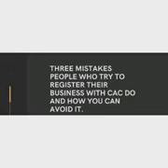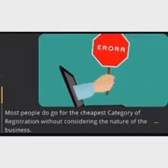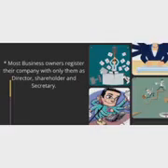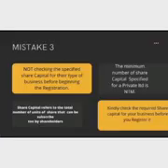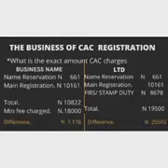And there are certain mistakes people used to make when they want to register their business with CAC. Number one, they go for the cheapest category without considering if it is ideal for their type or nature of business. And at the end of the day, they find themselves at a crossroad. Another thing they do is they register it as the only person, being the director, the shareholder, the secretary, which is wrong. Another mistake they make is not checking the share capital of the business, which makes it difficult and gives them problems later, especially with banks.